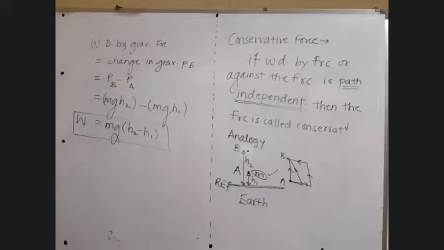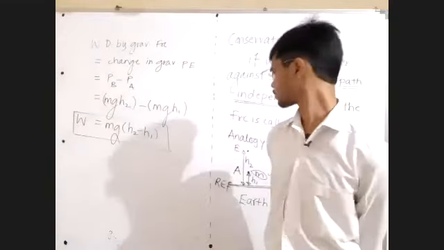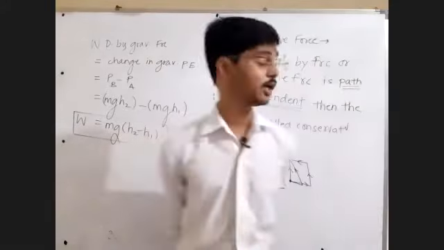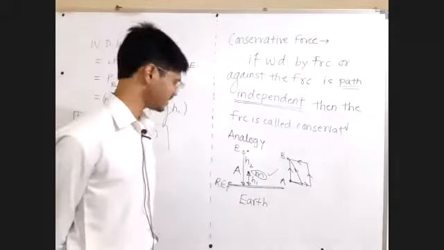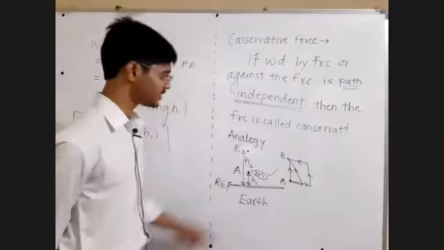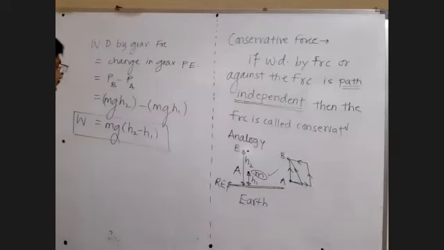So sir, this work is not asking us any data of path, which path we took to travel from A to B. It doesn't matter. In the gravitational field, finding the change in gravitational potential energy, which is nothing but the work done by the gravitational force, does not ask you the path. It means this work is path independent.